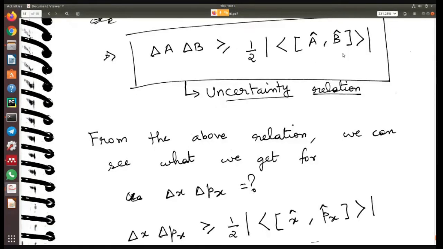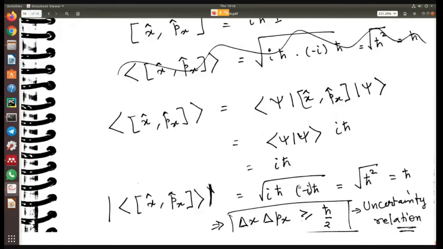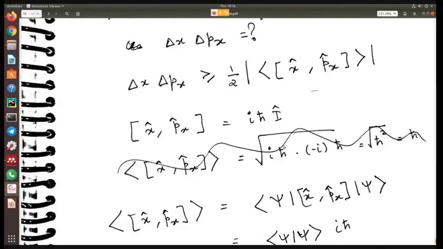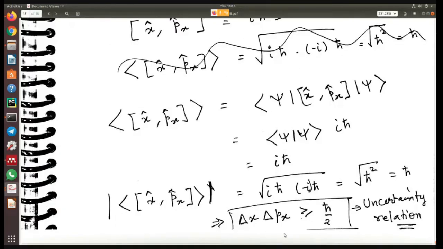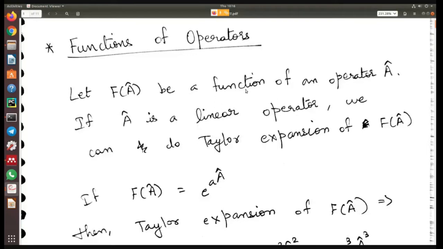Okay. So, and then using this, we also got what is delta x, delta p, which we have already seen earlier, but now we actually could derive it, right? Using these conditions. So this turned out to be greater than or equal to h cross by 2. All right. So now I'll move on to the next part.